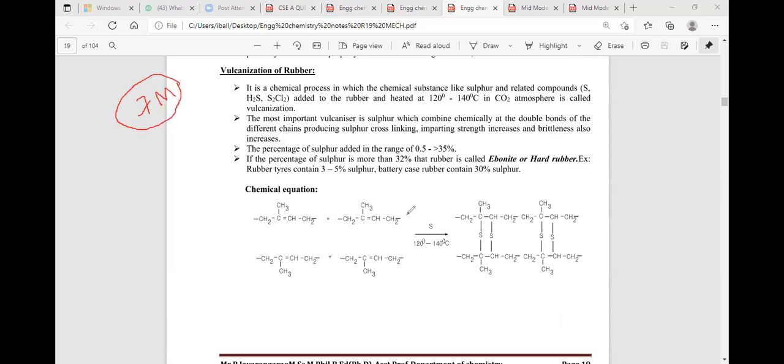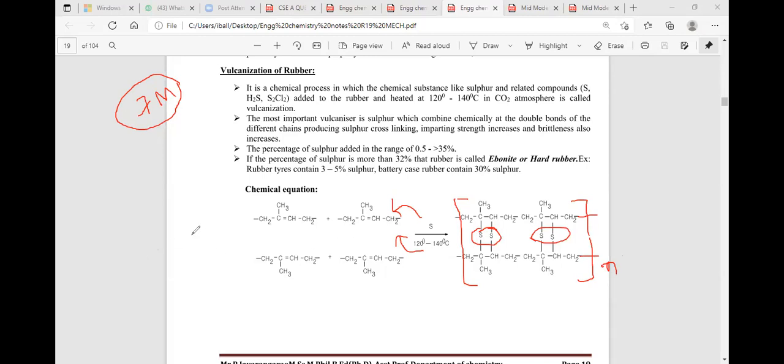Vulcanization is a process where sulfur is added to the natural rubber. Sulfur is added to natural rubber at 120 to 140 degrees centigrade temperature. Then what will happen? The sulfur combines with the natural rubber, and the natural rubber is converted to give vulcanized rubber. When the vulcanized rubber contains the sulfur, the geometry will change. The geometry will be a three-dimensional geometry, containing higher crystallinity as well as higher rigidity.